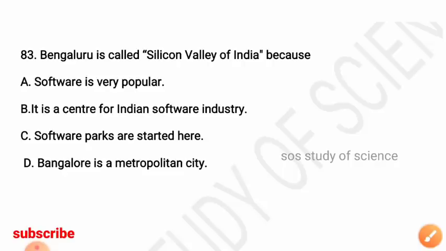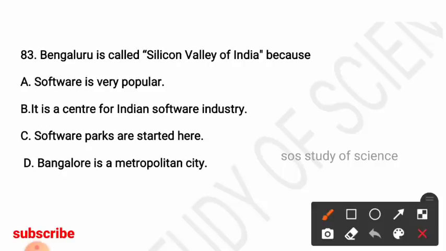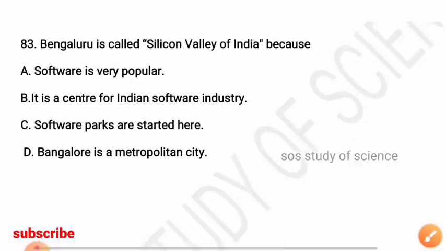Next question: Bengaluru is called the Silicon Valley of India because? Options are: software is very popular, it is a center of Indian software industry, software parks are started here, Bangalore is a metropolitan city. So here the right answer is option B, it is a center of Indian software industry. Bangalore is called Silicon Valley because it is the center for Indian software industries. Next question.